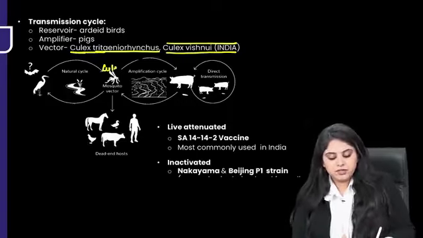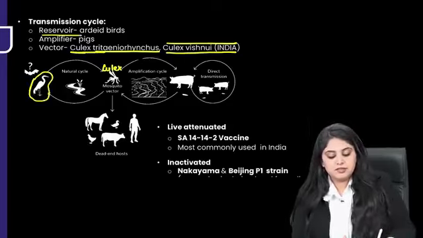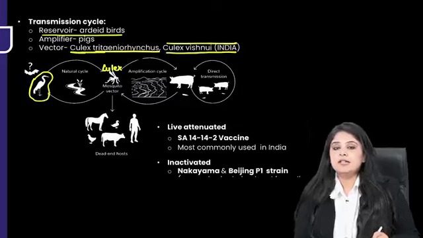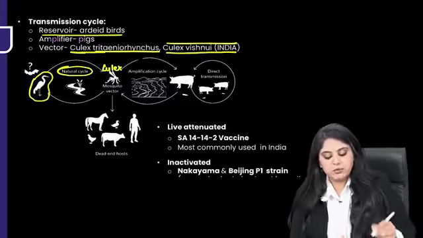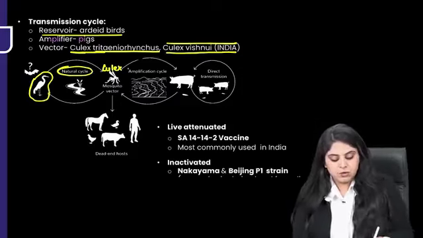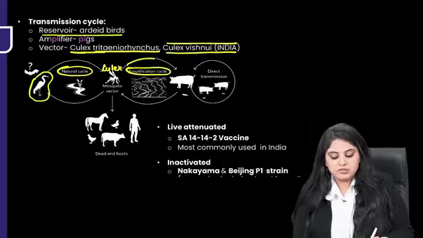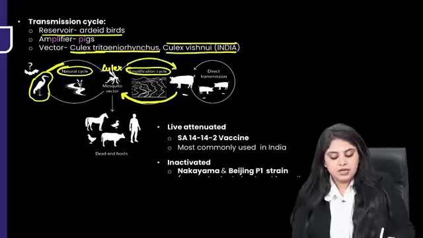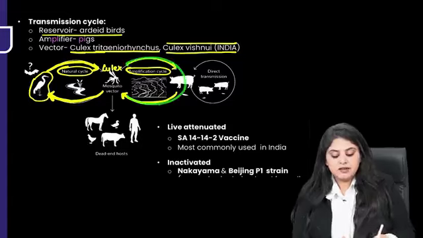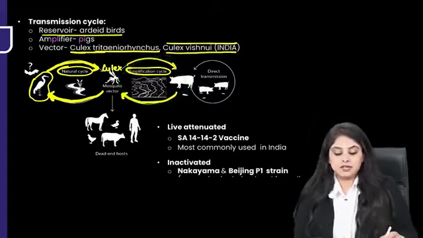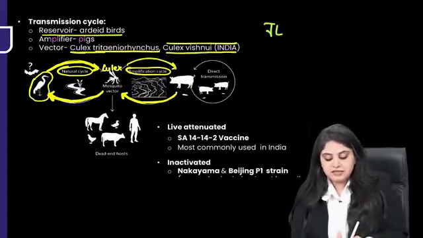I have a Culex over here, fine. Apart from that, I see these birds. You know what these birds are? These are the reservoirs. They are known as the Ardeid birds. This is the natural cycle that happens. But if you have to amplify, pigs are going to be there. So the cycle happening over here is the amplification cycle between the pigs and the Culex. So simple. If they have mentioned the Culex and bird cycle, that is the natural cycle. The Culex and pig cycle is the amplification cycle. That is the Japanese encephalitis life cycle.